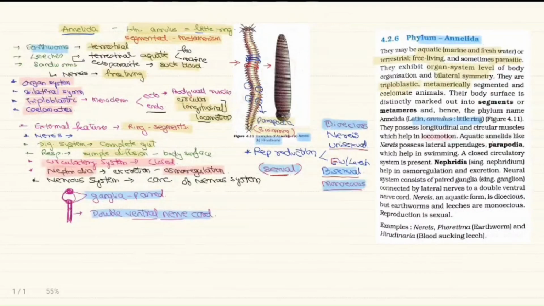Locomotion is done by the body wall muscles, longitudinal and circular. Nereis have parapodia which help in swimming. Closed type of circulation. Nephridia help in excretion and osmoregulation. The nervous system has paired ganglia and the lateral nerves or a double ventral nerve cord.